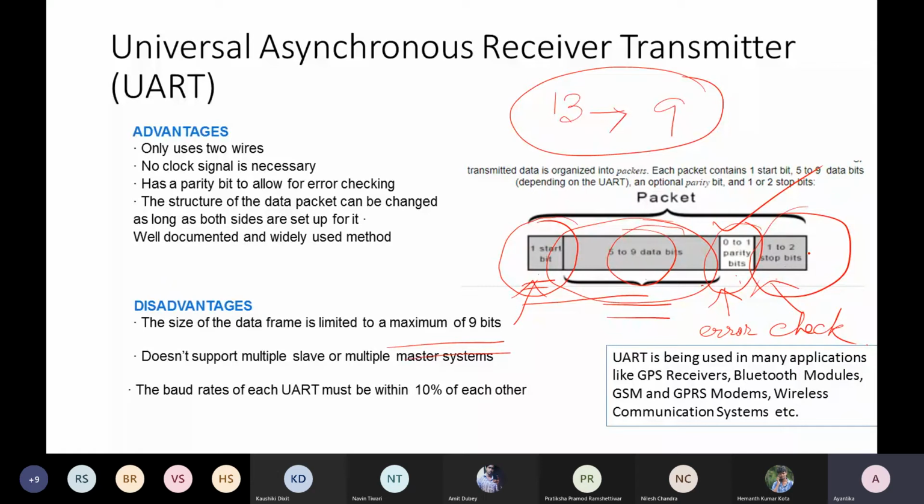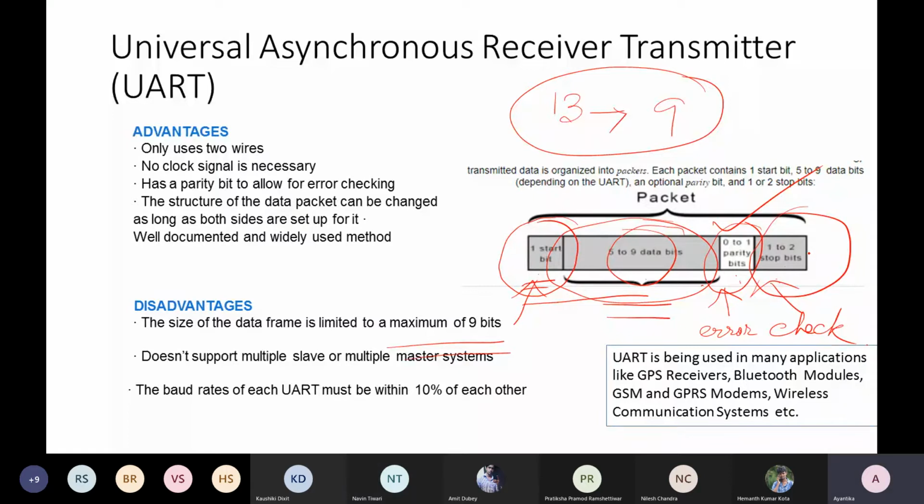Then again 1 start bit, and then the next data bits will be considered as proper data. That way synchronization is maintained. But bit duration is predefined between sender and receiver. They both know the bit duration and in which way to calculate 1 bit, 2 bits or 9 bits. That is predefined.